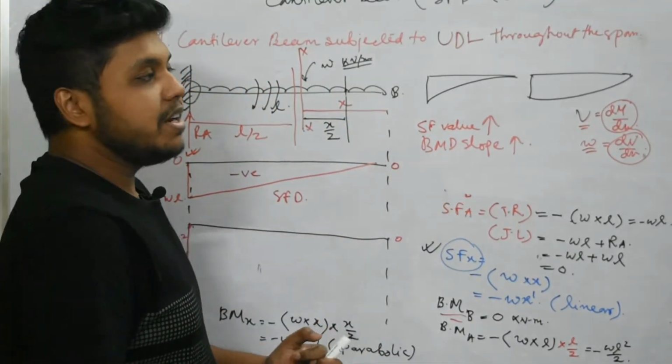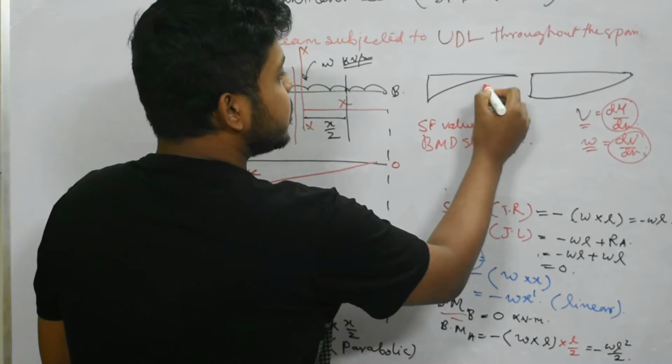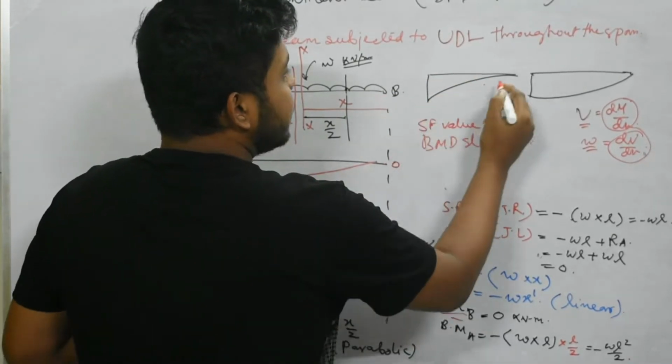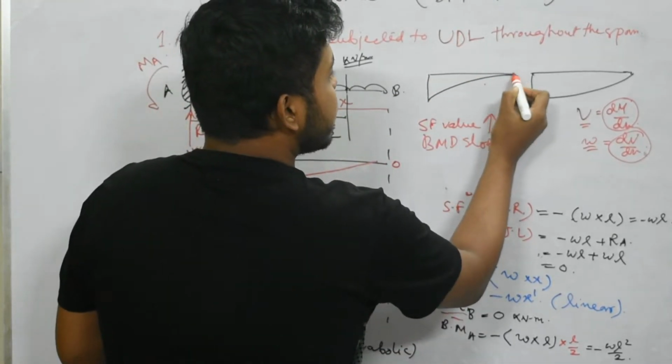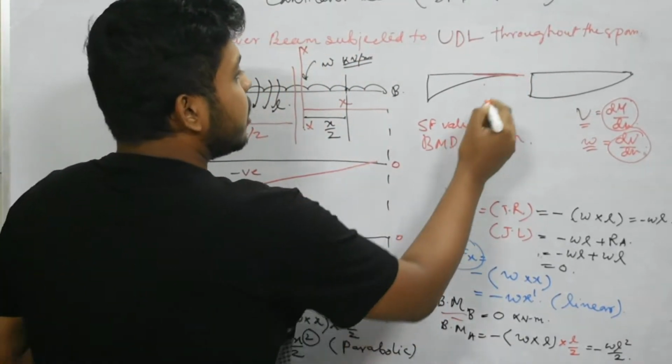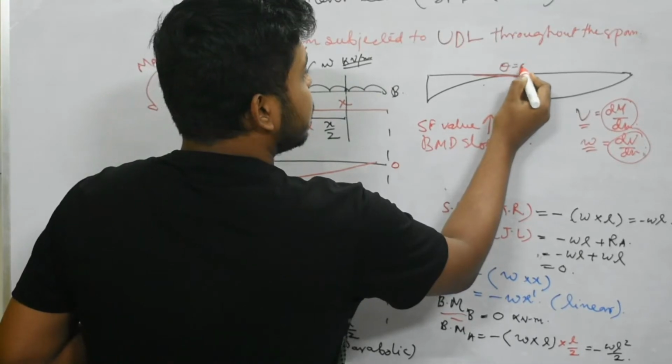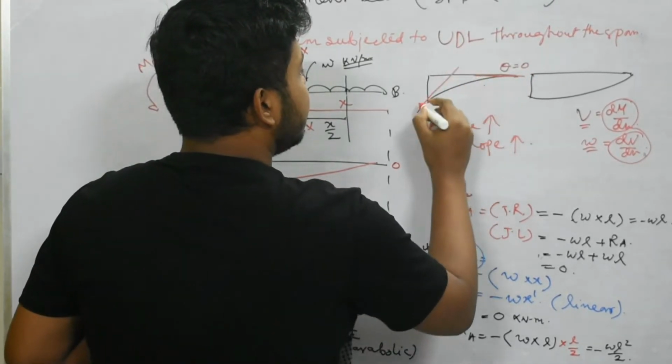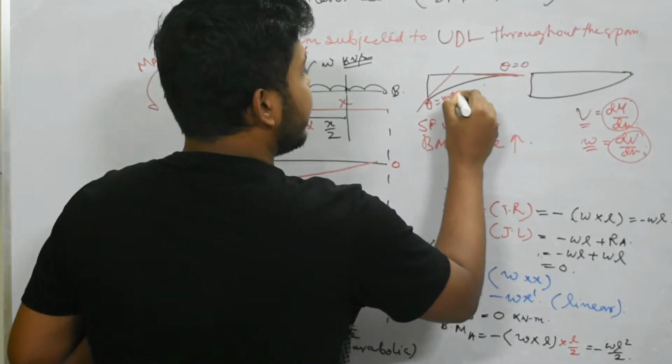Now the slope will be increasing, that means if we choose this figure, then how do we draw the slope? To draw a tangent at some point. So here theta is equal to 0 and here theta is at maximum value.